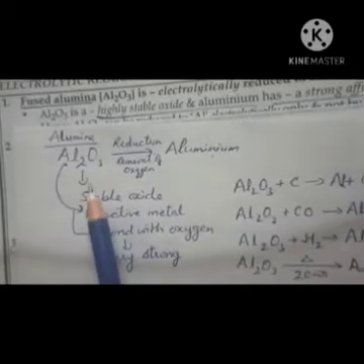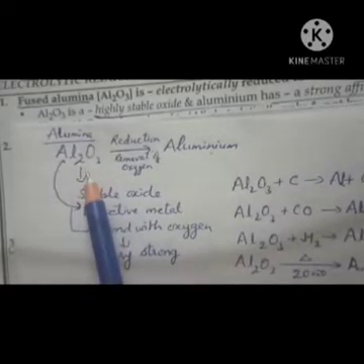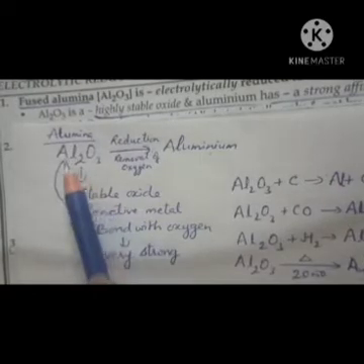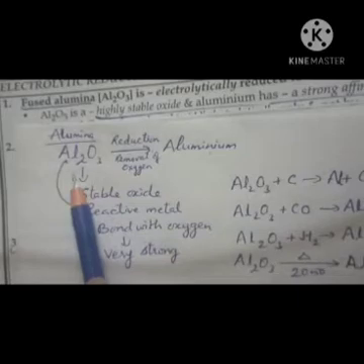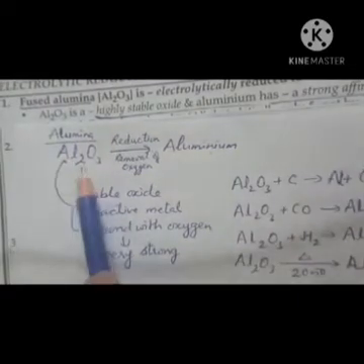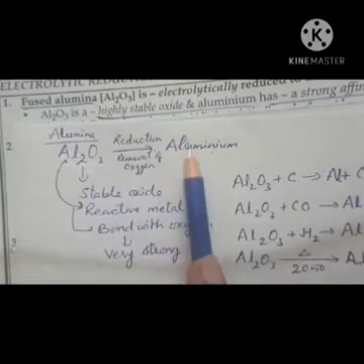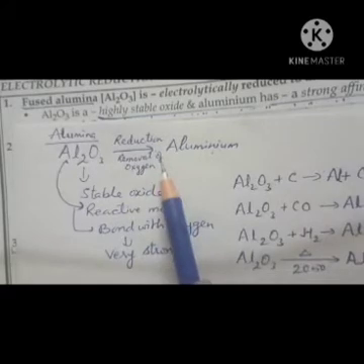Now children, we have already done the Hall-Héroult process, but the question is, after the Baeyer process, means after removing impurities, after concentration of the ore, what do we get? Fused alumina. Why is this fused alumina not directly converted into aluminium either by heating or by using reducing agents?